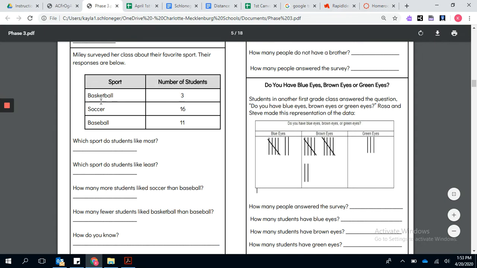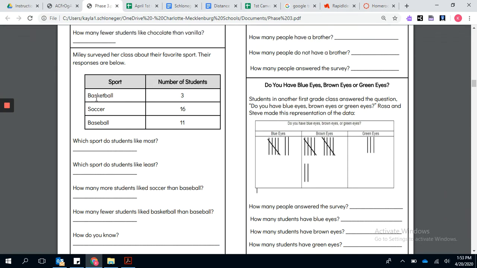So the sports that she asked about were basketball, soccer, and baseball. So we can see basketball, 3 students like that, soccer, 16, and baseball, 11. Which sport do students like most?